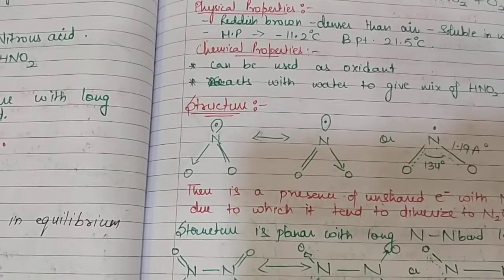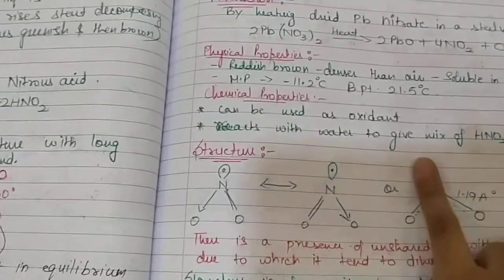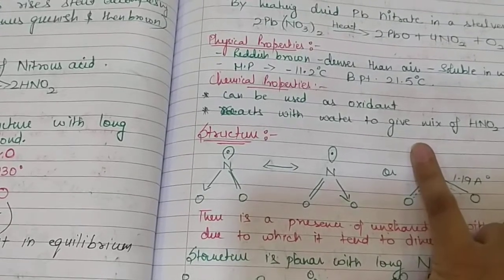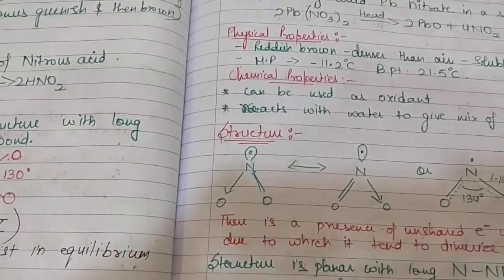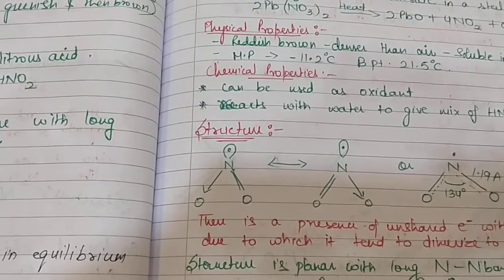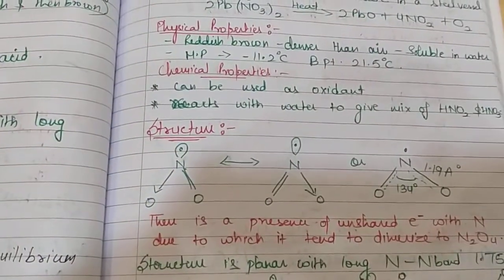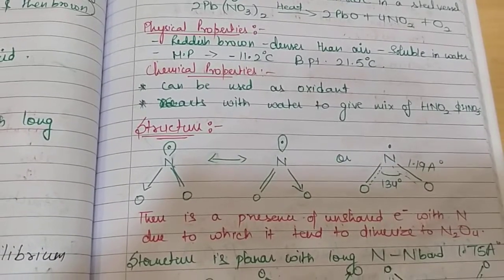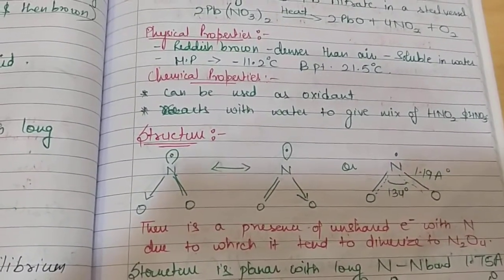These react with water to give a mixture. This gas, particularly N2O4 or we can say NO2, exists in equilibrium with each other. These react with water to give a mixture of nitrous acid and nitric acid. So these can be called anhydrides of a mixture of acids, that is, nitrous acid and nitric acid.